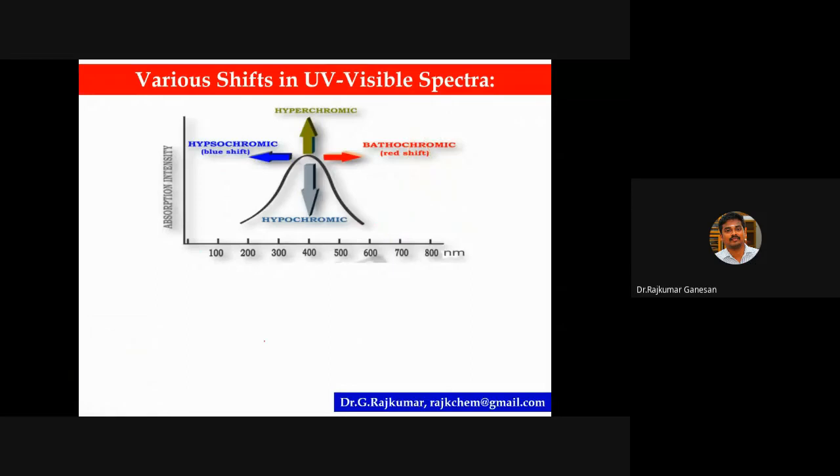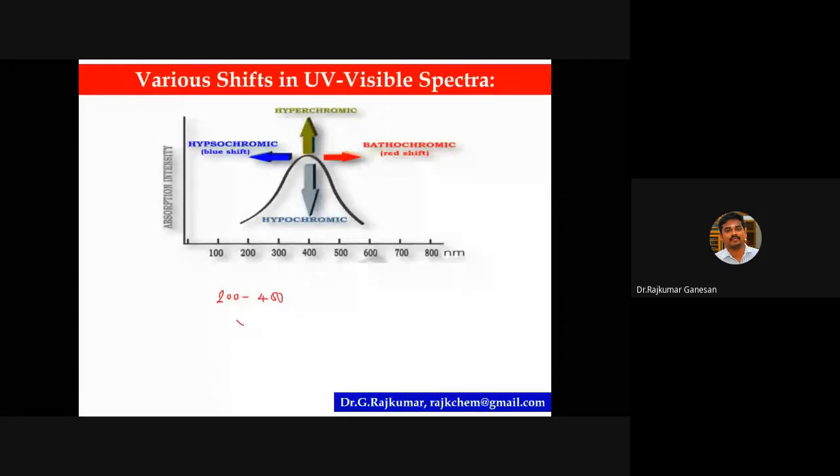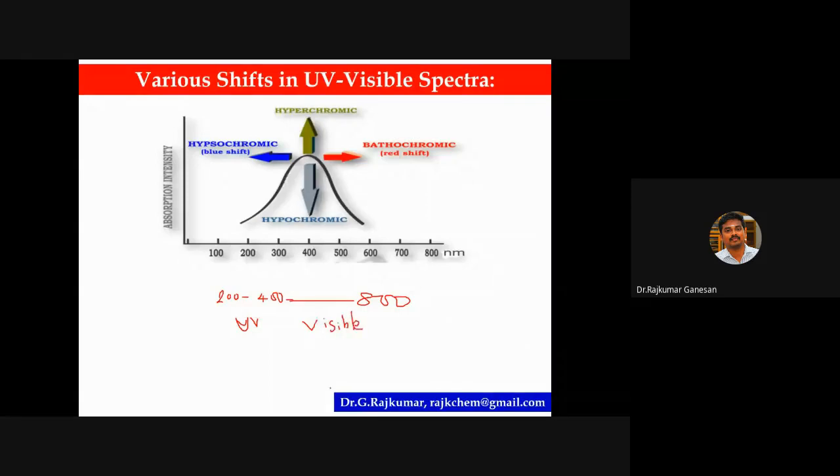I will tell you how to remember this. Here, 200 to 400 nanometer is the UV region. Then 400 to 800 nanometer is the visible region. So you know the visible region, VIBGYOR.